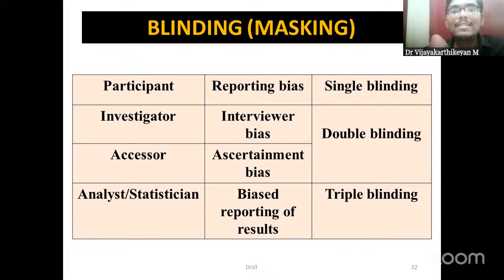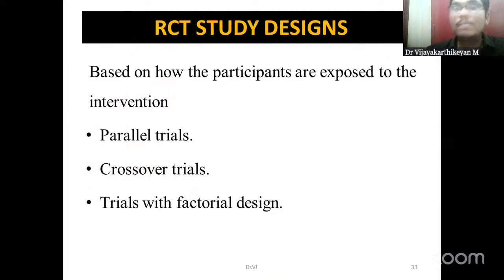Okay, so next is the assessor, the person who assesses the outcome. They might make an error that might lead to ascertainment bias. Okay, so in a double blinded trial, both the interviewer bias as well as the ascertainment bias can be nullified. And if the person who analyzes the results is also blinded, it is known as a triple blinded trial. Okay, so in RCT study design, we have the parallel, crossover, and factorial study designs.